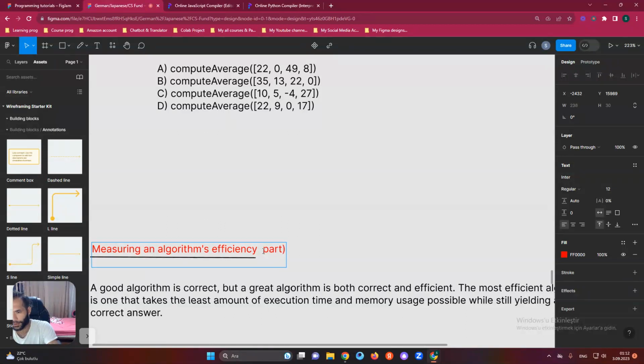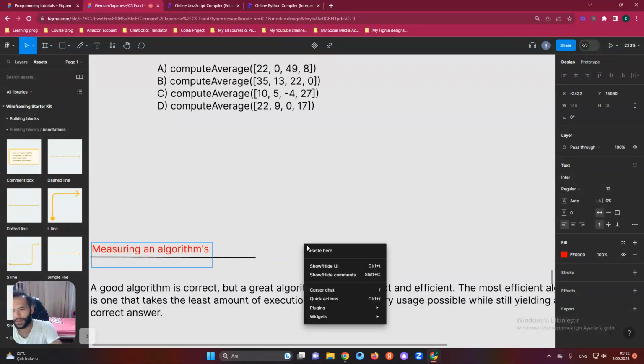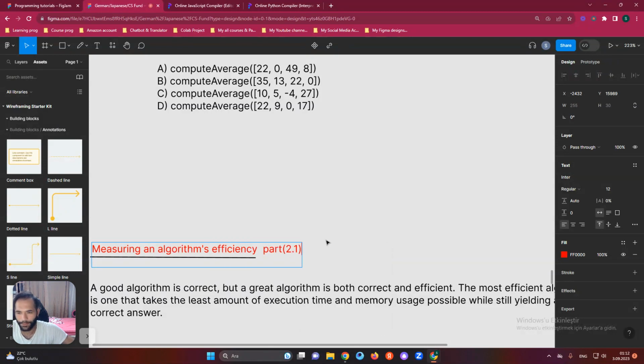We can say part 1.2, or maybe use different terms like part 2.1. Maybe we can do it like that, or use another way to explain. Anyway, I will not put anything in here, so you can just leave it like this.